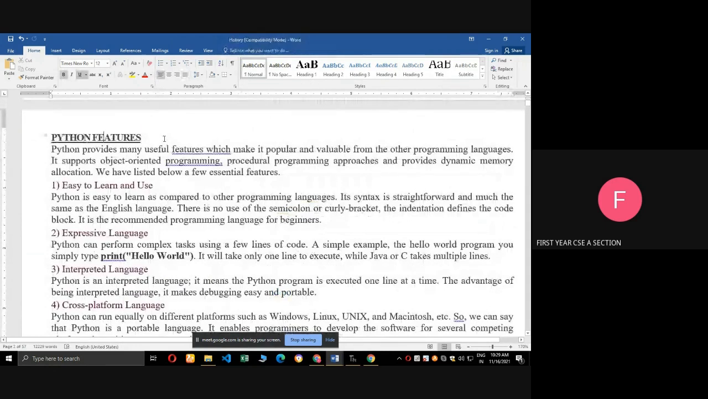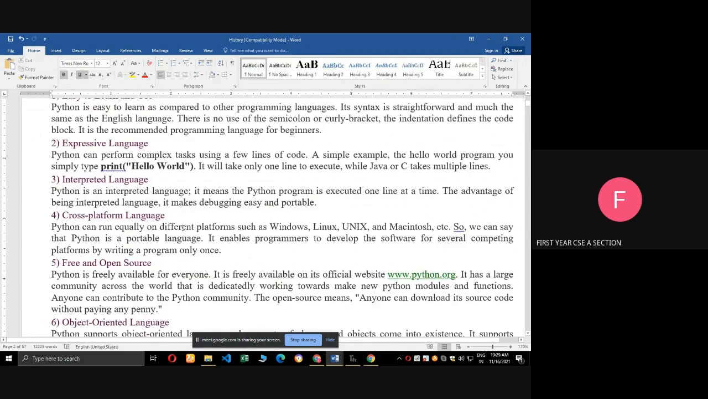Next one, Python features. It is easy to learn and use. When compared to other programming languages, we need not use the semicolon and the curly brackets in Python. Next, expressive language. It is very easy to write programs very fast. Next, interpreted language means it is executed line by line, so it is easy to debug the errors. Next one, cross-platform language. We can install Python in Windows, Linux, Unix, Mac, etc.